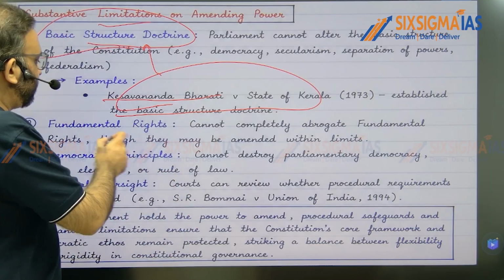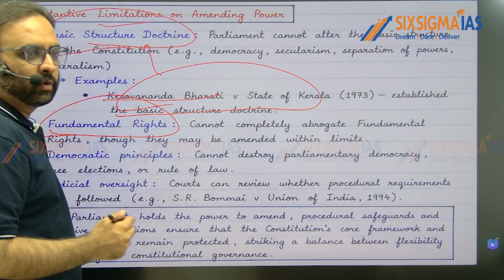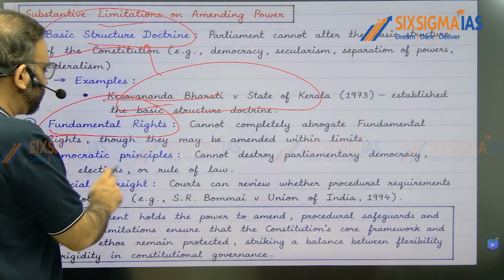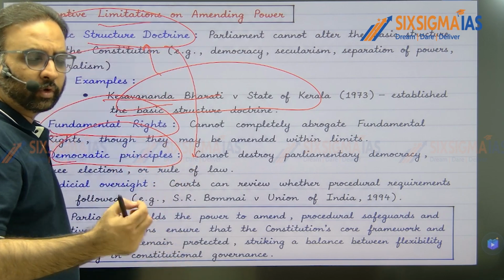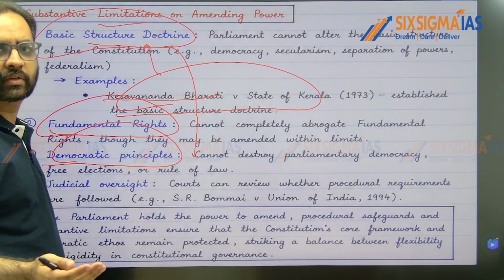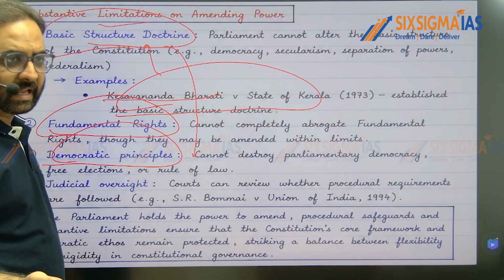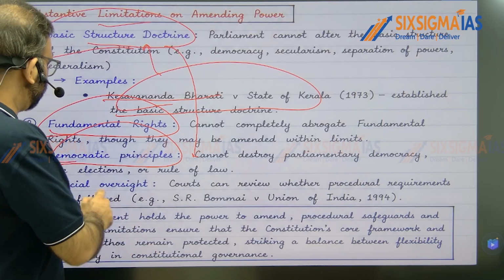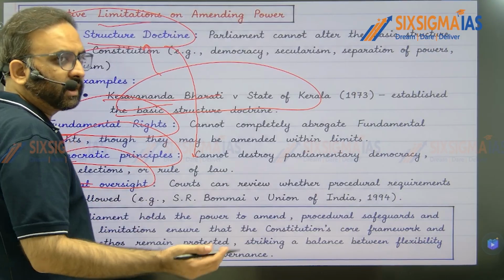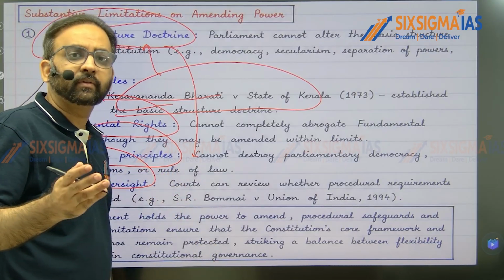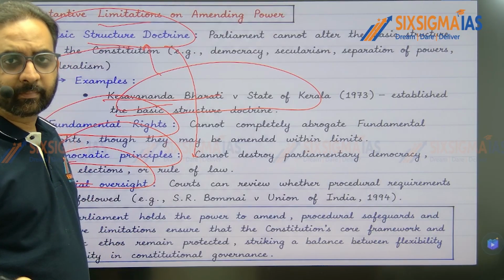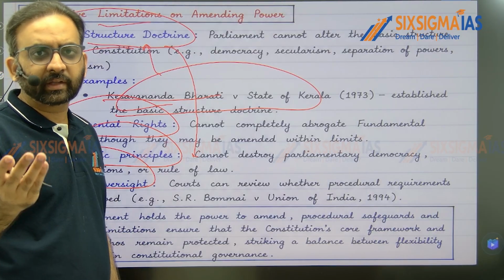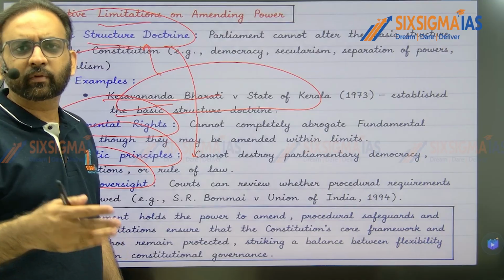Right? And then Article 13 also says fundamental rights cannot be violated. Then the democratic principles, as mentioned by the Supreme Court in various judgments, cannot be violated. That is the republic nature of the Indian state, free and fair elections, etc. Then judicial oversight is there under different articles, be it 13, be it 21, that's due process of law, 32, that's writ petitions, the powers of the Supreme Court under Article 143 or 134, etc.